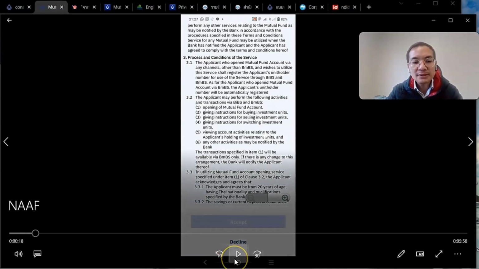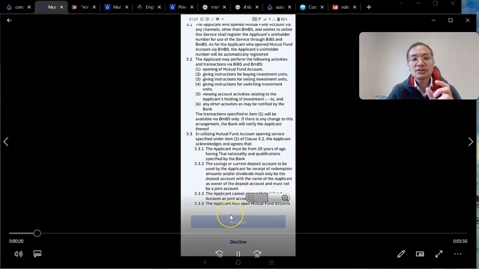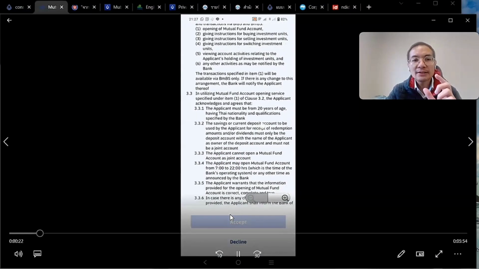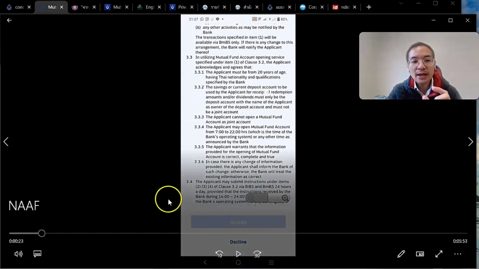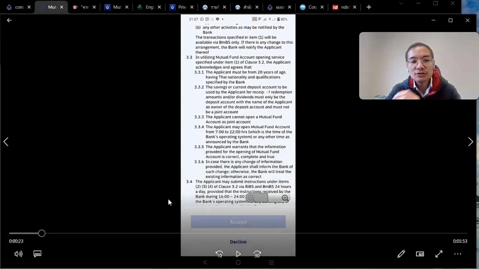And 3.3 reiterates the same conditions again, that you have to be at least the legal age, and the bank will operate within the opening hours, 7 to 10 p.m. And in 3.3.5, it says that you are declaring the information is complete, true, and correct. And number 6, if there are any material changes, you are bound to inform the bank.